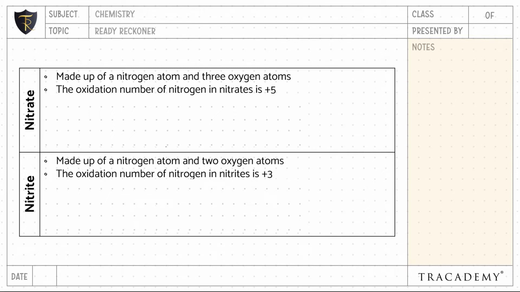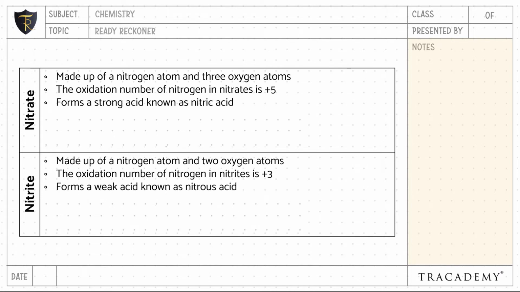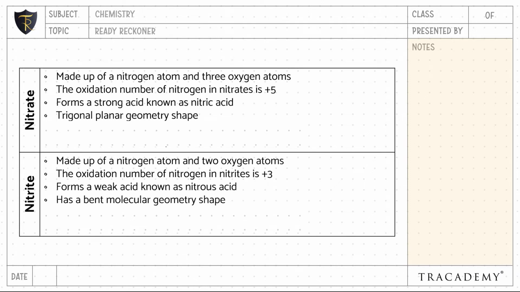in +3 oxidation state. It forms a strong acid called nitric acid, whereas nitrite forms a weak acid known as nitrous acid. The geometrical shape of nitrate is trigonal planar, whereas the geometrical shape of nitrite is a bent